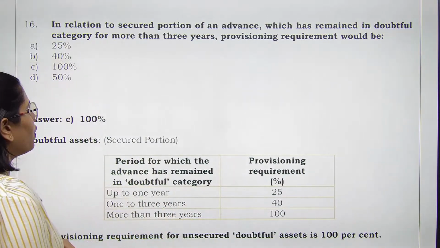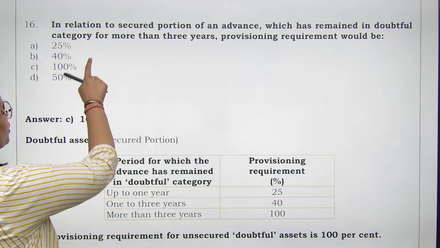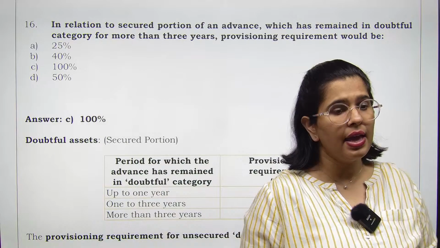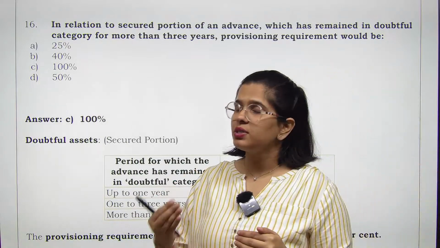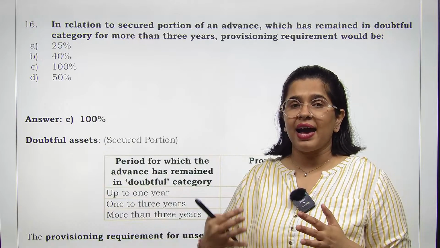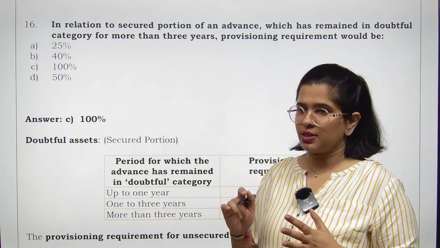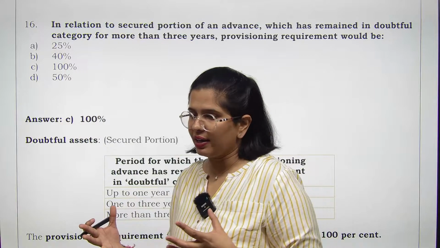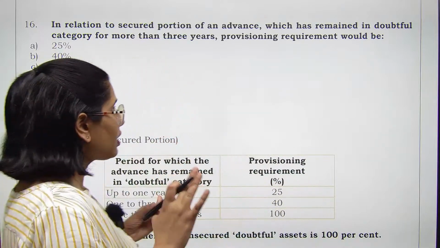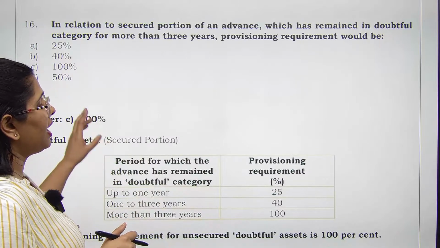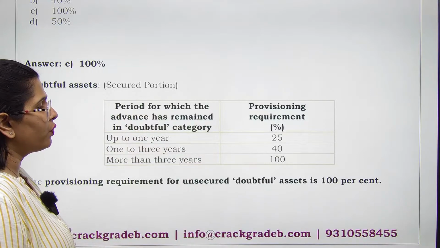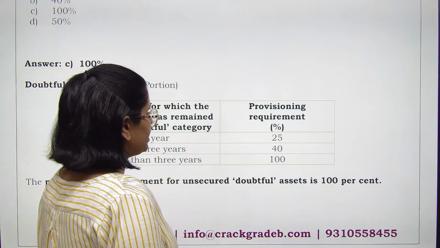So over here obviously you have to take the provisioning as 100% in relation to this particular NPA because the timing that you see over here, जो आप ये timing देखेंगे, this particular timing has been more than 3 years. So even if you are in the doubtful category, even if you have got security for that, you cannot keep it ज़्यादा time के लिए, and that is why 100% provisioning is required. And for unsecured doubtful assets, obviously 100% is required.